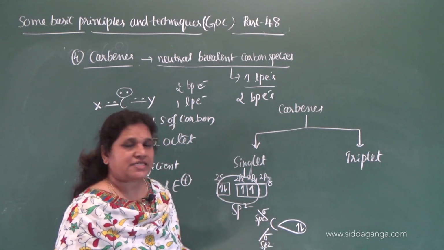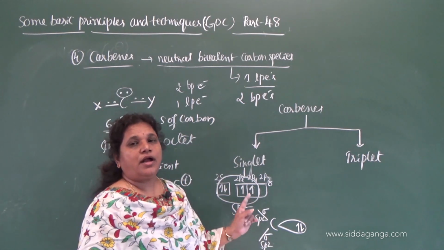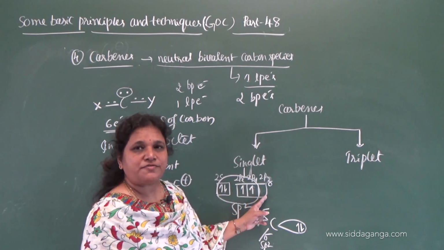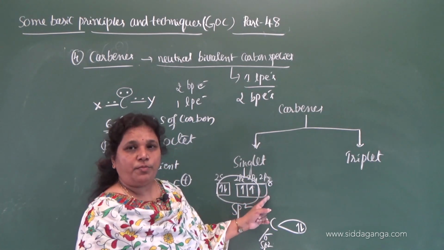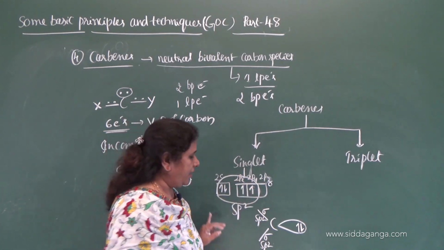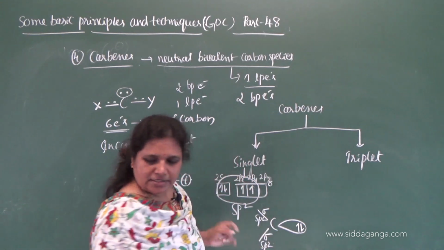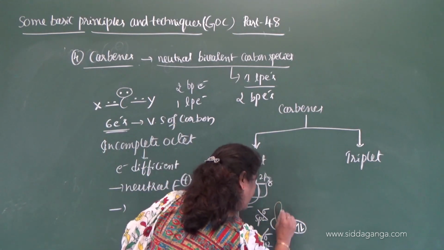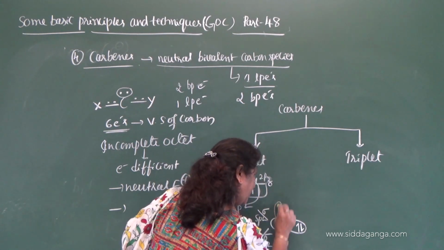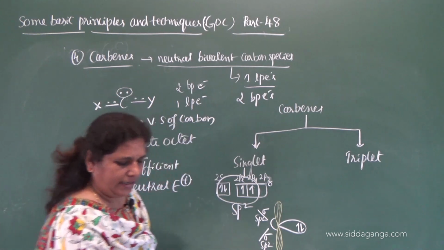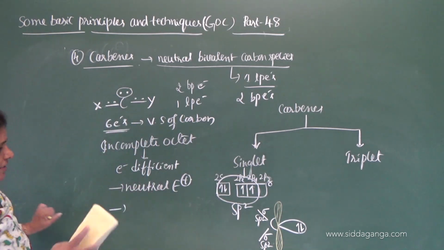So this is the representation of a singlet carbene. In singlet carbene, no transfer of the electron takes place from 2s orbital to the 2pz orbital. The 2pz orbital is left vacant, and this is the unhybridized 2pz orbital. See here, this is the unhybridized 2pz orbital. This is vacant. So I'll rewrite the singlet here.